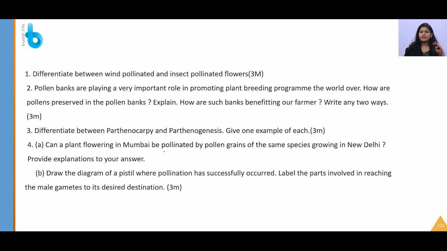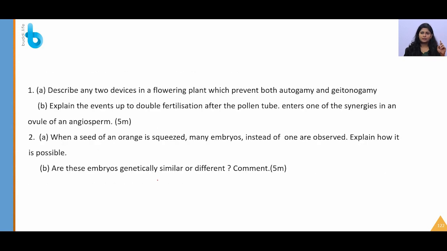Can a plant flowering in Mumbai be pollinated by pollen grains of the same plant species growing in New Delhi? Provide explanations to your answer. Since you are seeing pollen grains, don't imagine it should only be self-pollination. It can also be cross-pollination, right? We can collect the pollen and use emasculation and bagging techniques here. You should write it. Draw the diagram of a pistil where pollination has successfully occurred and label the parts involved in reaching the male gametes to the desired destination. Again, development of the pollen tube, the pollen-pistil interaction diagram should be drawn here.